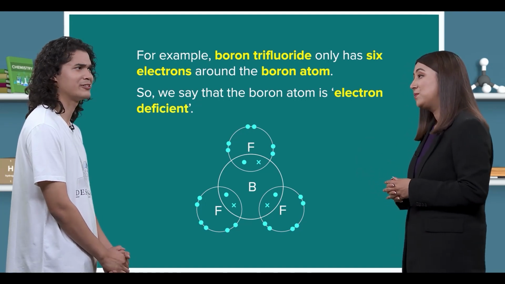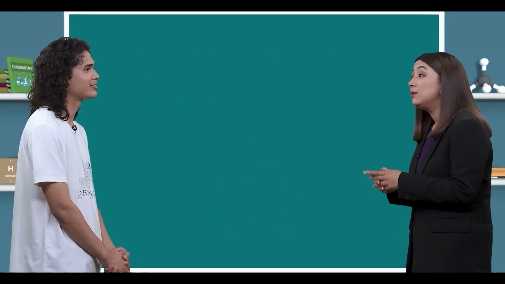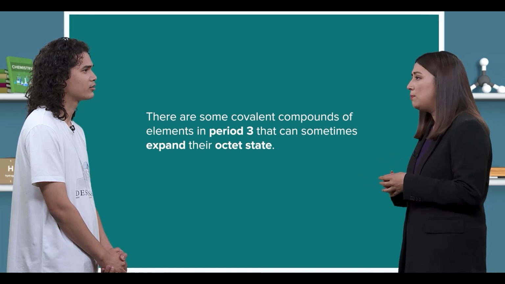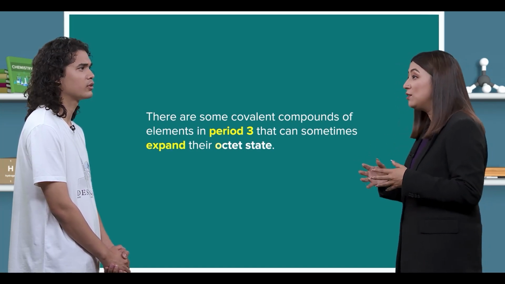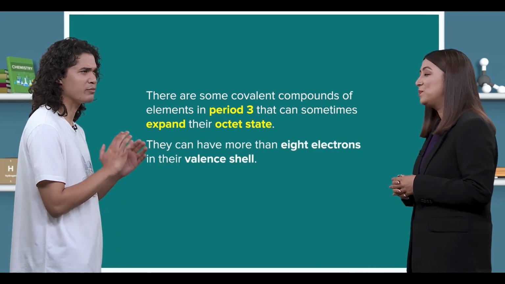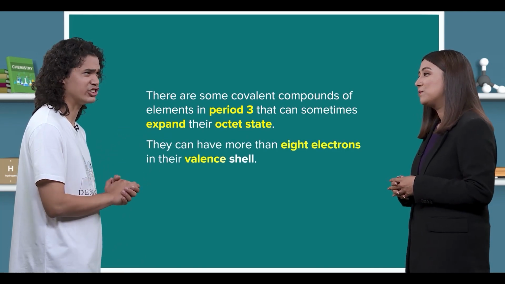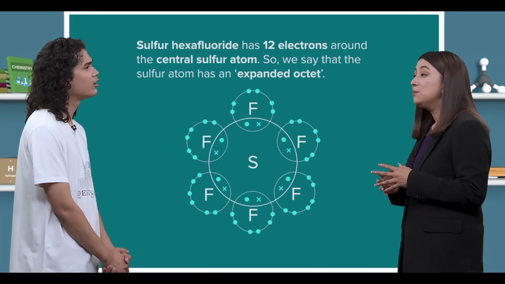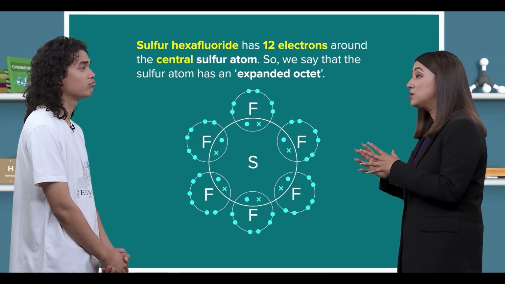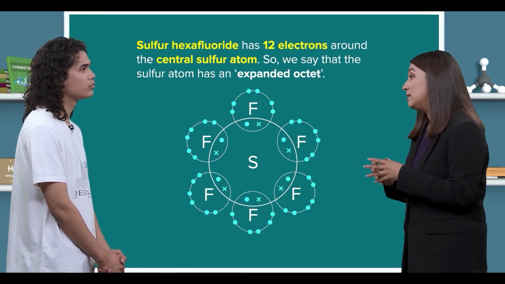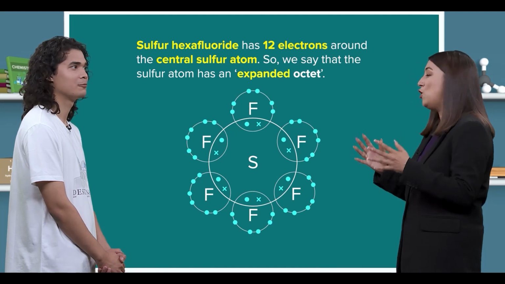Wow, that's really interesting. But on the other hand, there are some covalent compounds of elements in period 3 that can sometimes expand their octet state. You mean they can have more than 8 electrons in their valence shell? Exactly. For example, sulfur hexafluoride has 12 electrons around the central sulfur atom. So we say that the sulfur atom has an expanded octet.